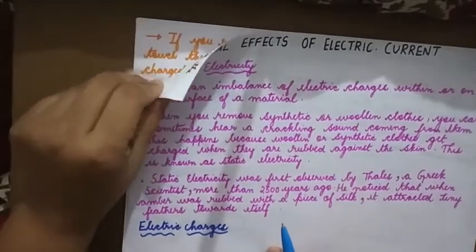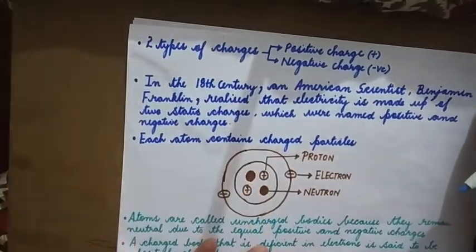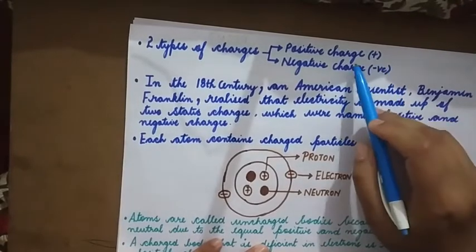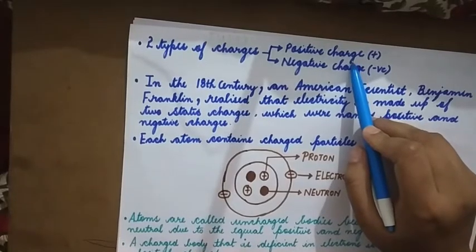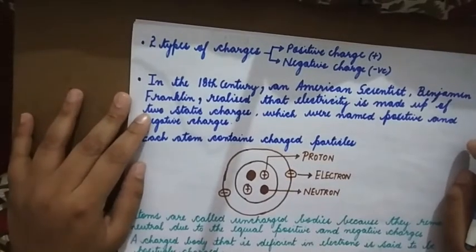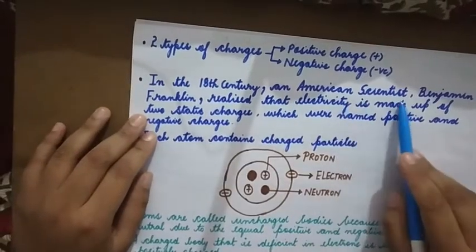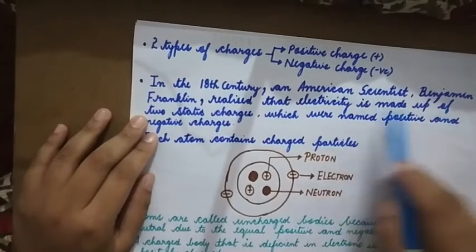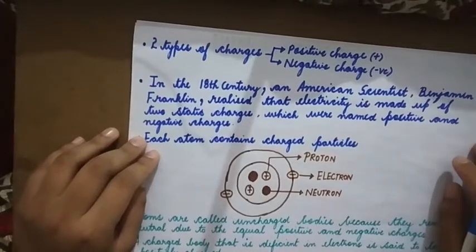Electric charges. There are two types of charges, that is positive charge and negative charge. How exactly a particular atom gets positive charge and negative charge, you will get to know when I explain to you about the structure of atoms. In the 18th century, an American scientist, Benjamin Franklin, realized that electricity is made up of two static charges which were named positive and negative charges.